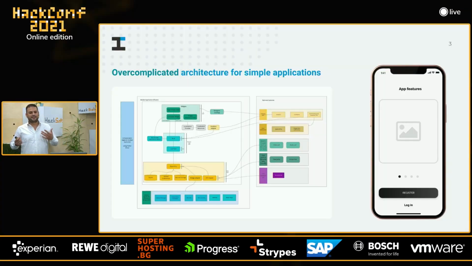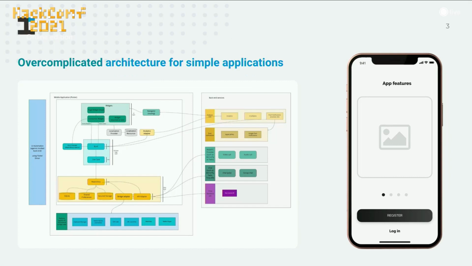To be honest, in my career, I've made lots of mistakes. I've used overcomplicated architecture for simple applications with the potential to grow, but in reality, this never happened. In other words, the effort and the energy that we put into building awesome infrastructure didn't pay off.